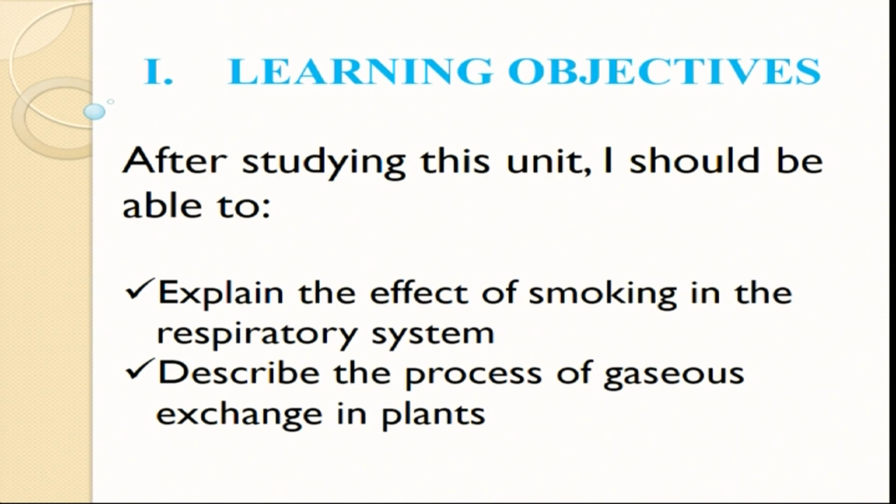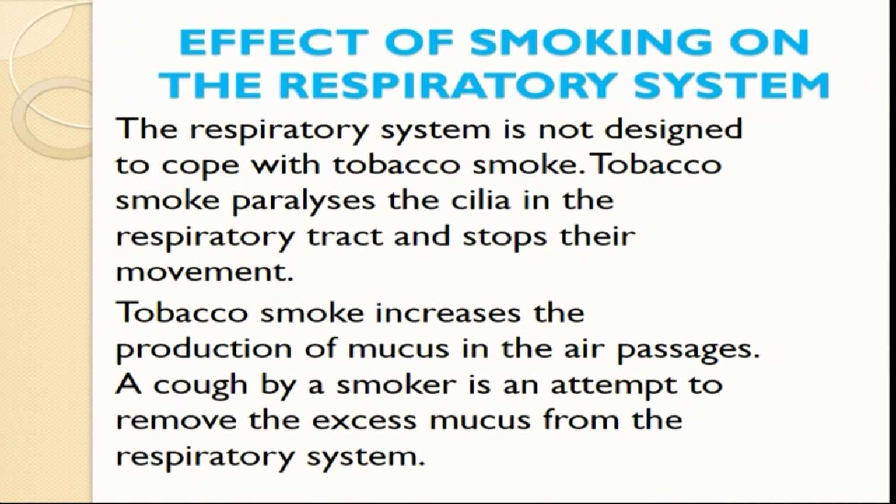Let's start the lesson. The effect of smoking on the respiratory system. What is smoking? Smoking is the process of inhaling a fume or smoke into our body. Most of the time, a smoker takes in tobacco. Tobacco is very dangerous because one of its major components is nicotine and tar. Nicotine and tar are the major components of tobacco. Tobacco smoking is common because it is increasing day by day.